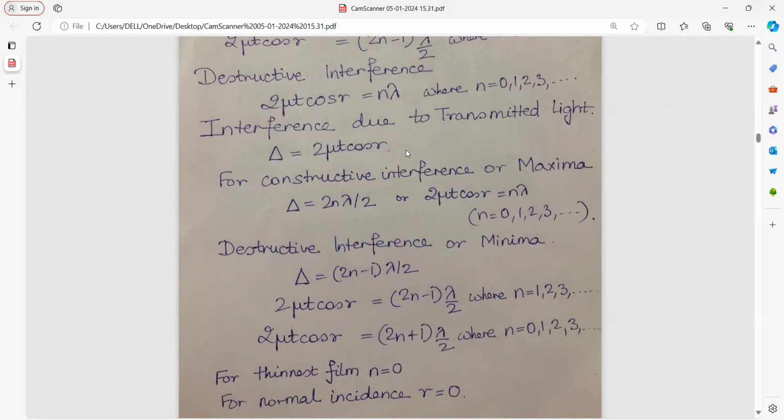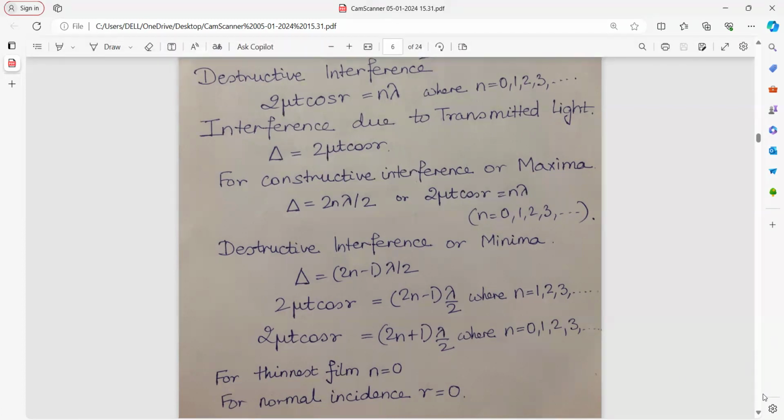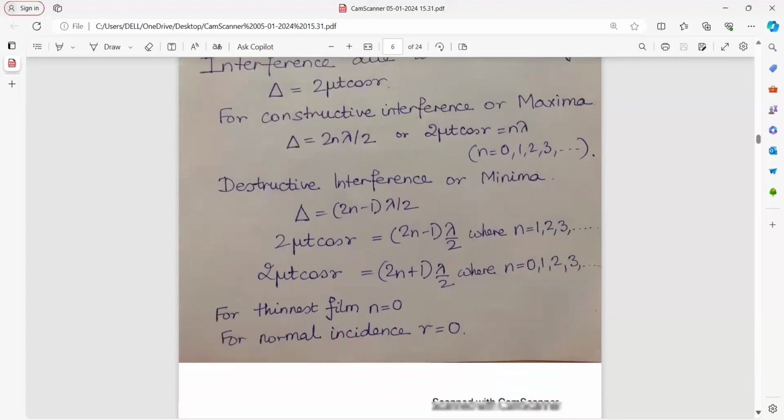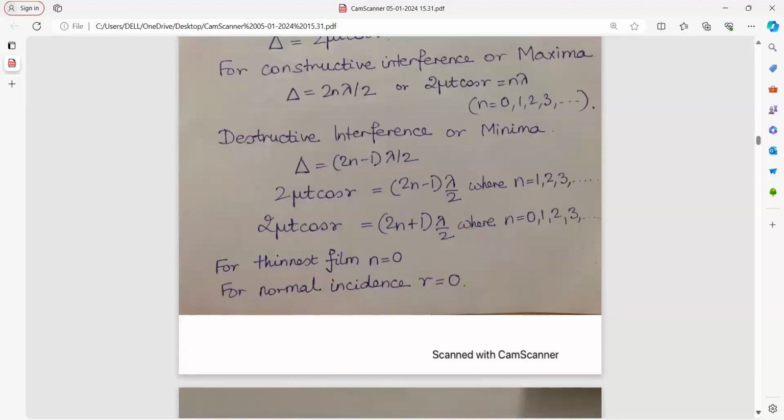Interference due to transmitted light, we will not apply Stokes' law. If we see the medium, the path difference is simply 2 mu t cos r. Constructive interference or maxima, it becomes 2 mu t cos r equal to n lambda, the even multiple. And for destructive interference or minima, it is 2 mu t cos r is equal to 2n minus 1 lambda by 2, where n is 1, 2, 3, and 2n plus 1 lambda by 2, where n is 0, 1, 2, 3.